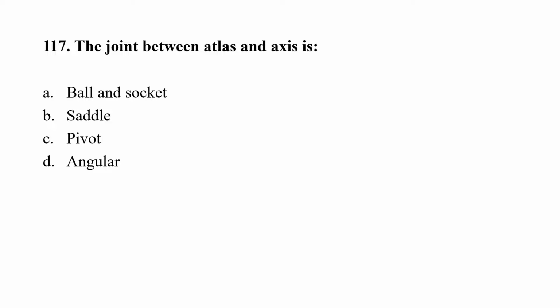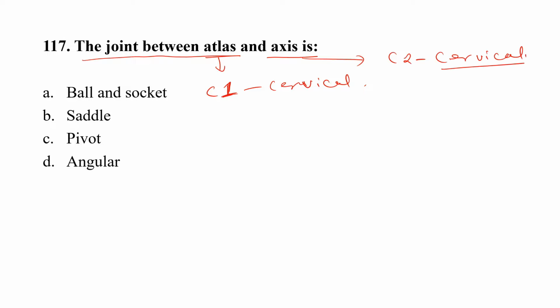Question number 117. The joint between the atlas and the axis is option A, ball and socket, option B, saddle, option C, pivot, option D, angular. Atlas is the first or topmost vertebra of the cervical region, and axis is the second vertebra of the cervical region. The joint between atlas and axis is called a pivot joint, which is a freely movable joint that allows only rotary movement around the axis.